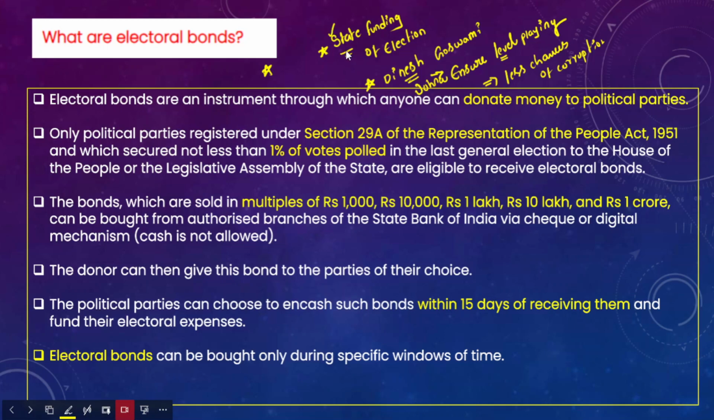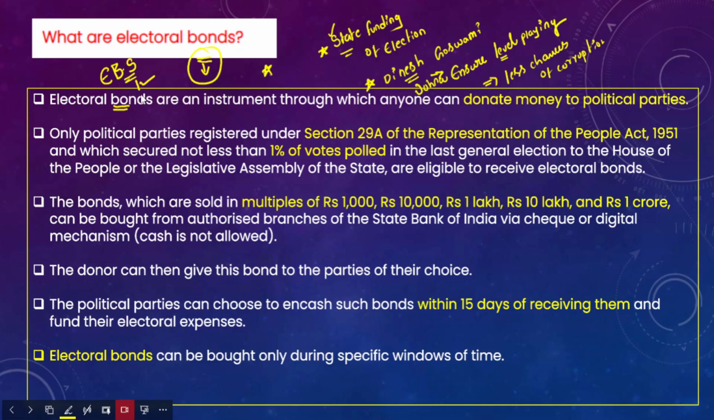So since the state funding of elections is not allowed in India, the central government in the year 2017 has come up with a new scheme. So the scheme is called the electoral bonds scheme. Okay, so under this scheme, electoral bonds would be issued, and these electoral bonds can be used by the citizens to fund the political parties of their choice, right? So as I have already told you, this is the electoral bond scheme, right?